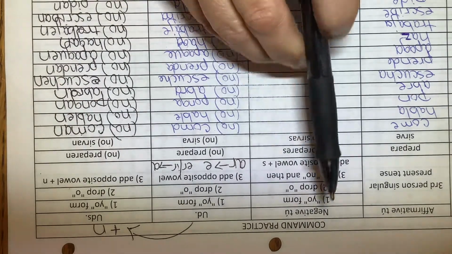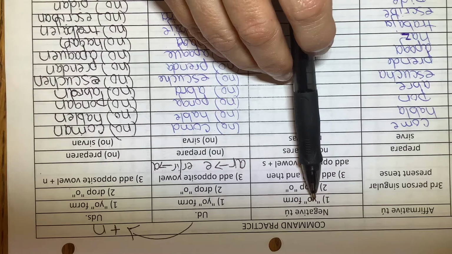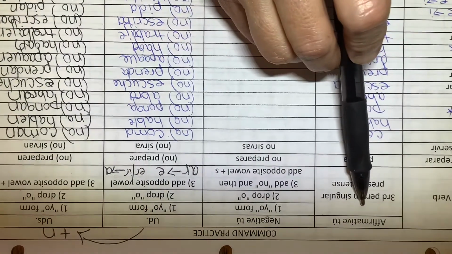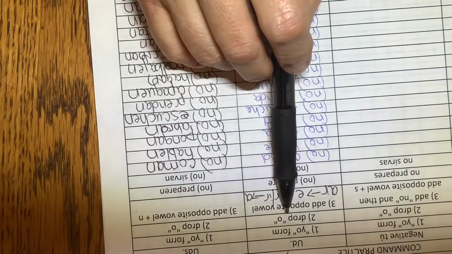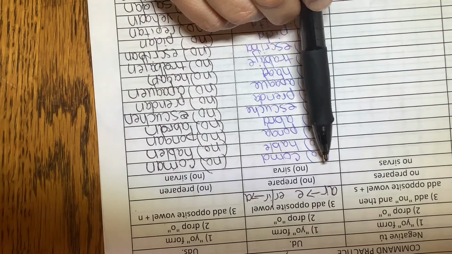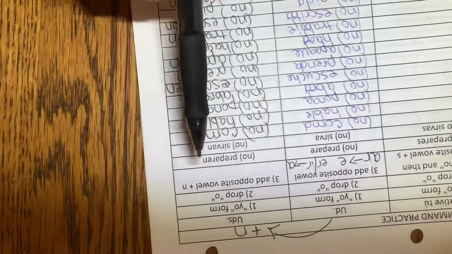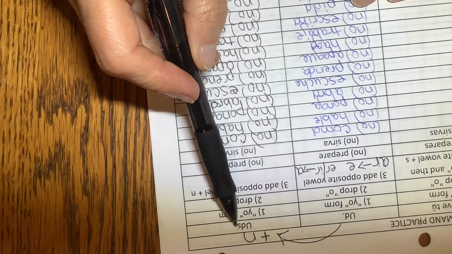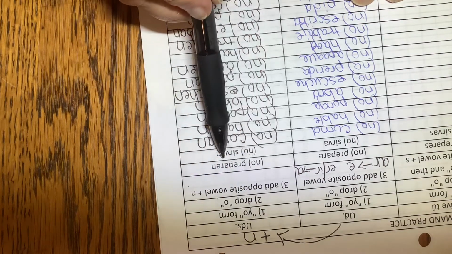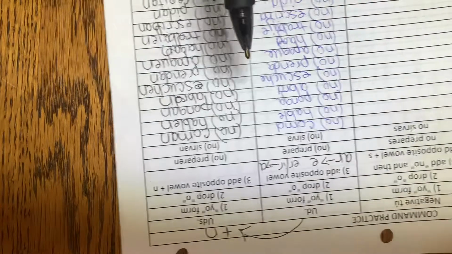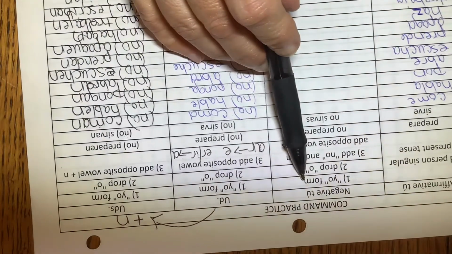Hoy vamos a hablar del último imperativo que tenemos. Ya hemos visto affirmative tú, ya vimos usted, afirmativo y negativo, y ya vimos ustedes, afirmativo y negativo. Y hoy vamos a ver negative tú.